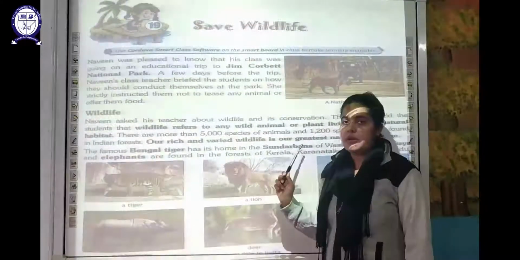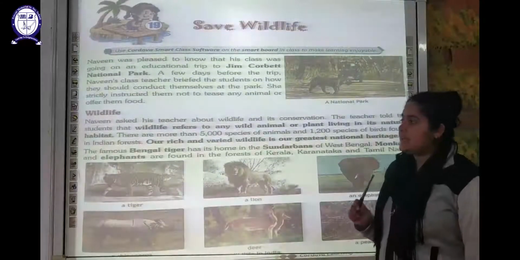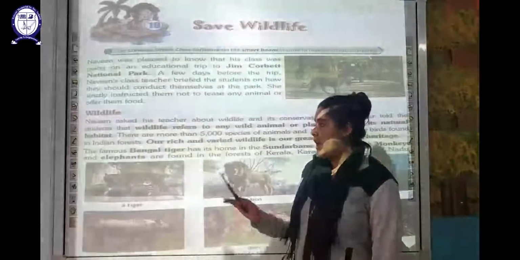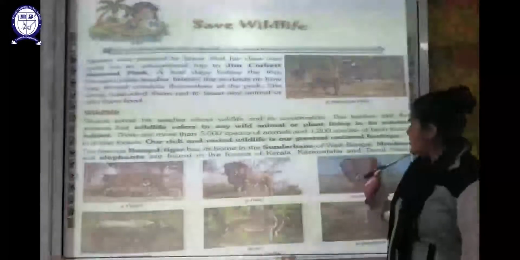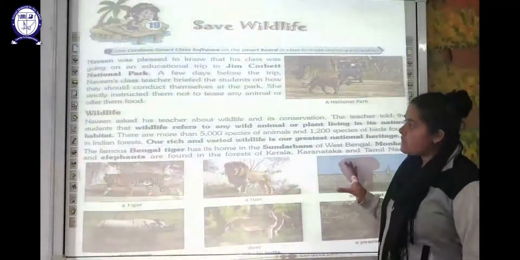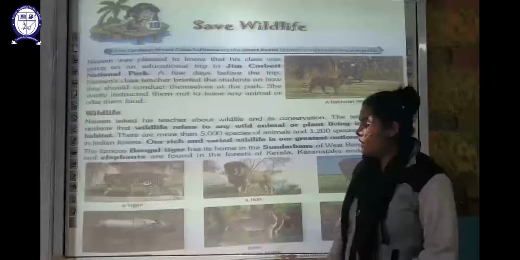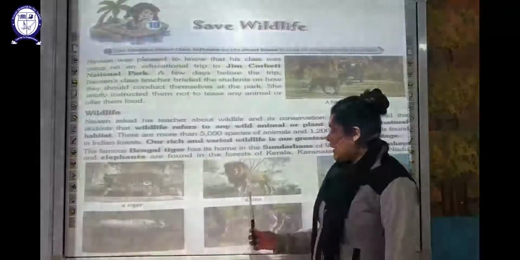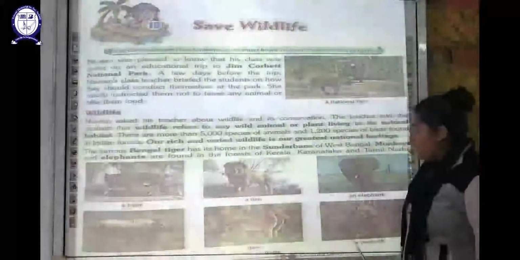They are found in Sundarban, which is located in West Bengal. Now if we discuss monkeys and elephants, their homes are generally the forests of Kerala, Karnataka and Tamil Nadu. Below here certain wild animals are depicted. You can see here a tiger, a lion, an elephant, a rhinoceros, deer and a peacock.